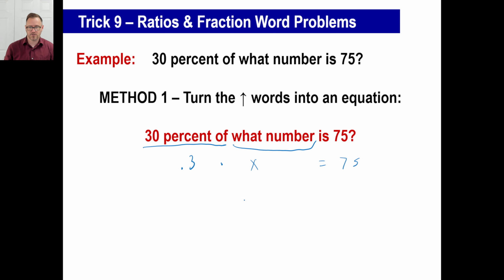Let's figure it out. So 0.3x equals 75. And all you need to do is just divide by 0.3 on both sides. And we have 75 divided by 0.3.